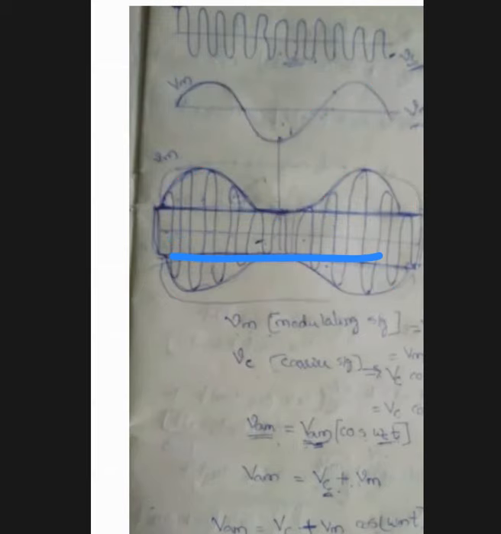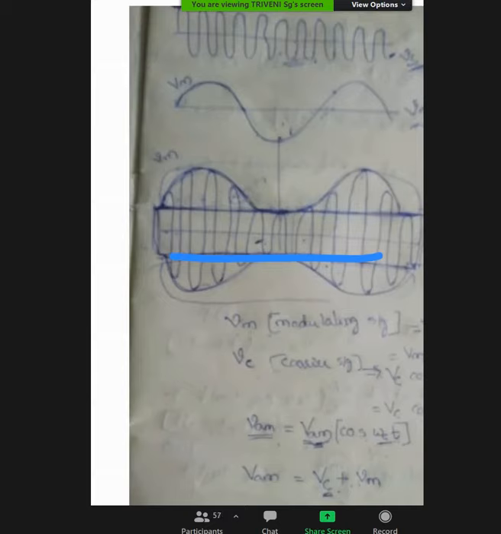Then again we have the envelope, that is the outer sketch of the modulated wave, which is nothing but simply the replica of the message wave. Here the message wave as well as the carrier wave are both superimposing each other. So in this way, whenever both are mixed together, we are able to get the output as shown here.